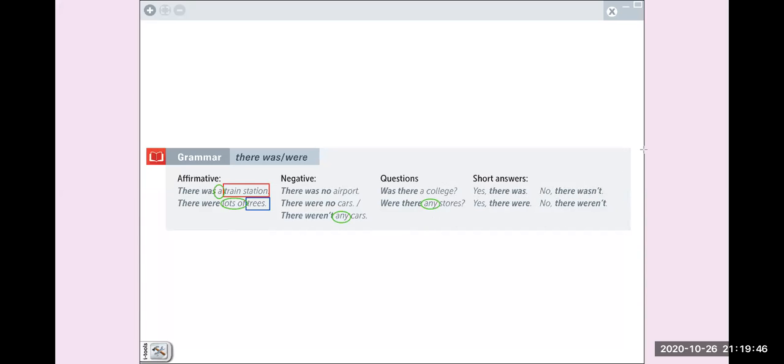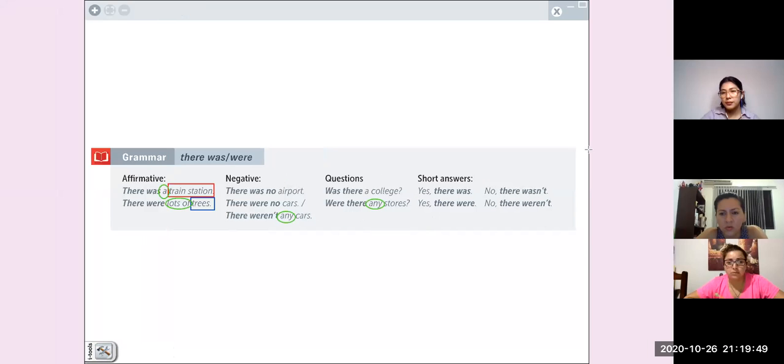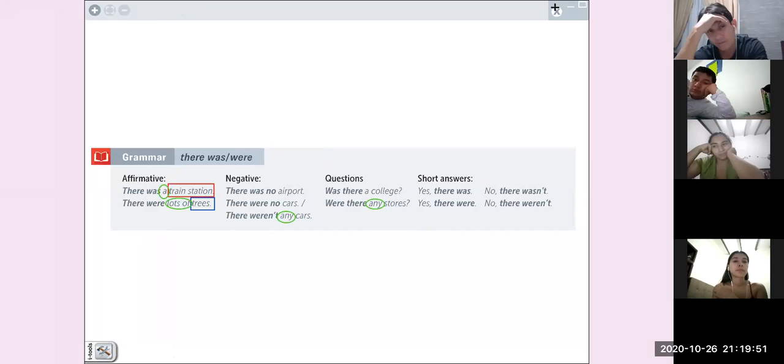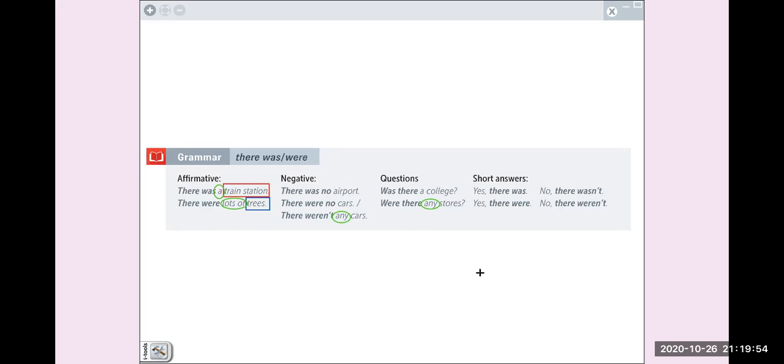Okay, I want to know if you have questions about this. Yes, teacher. ¿Puedes repetir la regla? ¿Por qué no va there was no an iPod? Okay. ¿Por qué no va a or an? Okay. Because we have here no. Cuando ya tenemos este no, no es necesario poner a para singular o any para plural. Solo cuando tenemos la contracción, así como esta, podemos poner any. Pero si ya tenemos was no, directamente ponemos el sustantivo, ya sea plural o singular.